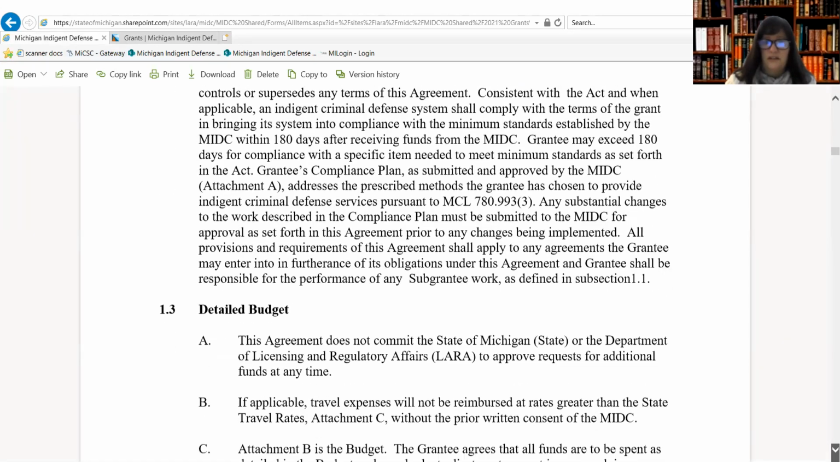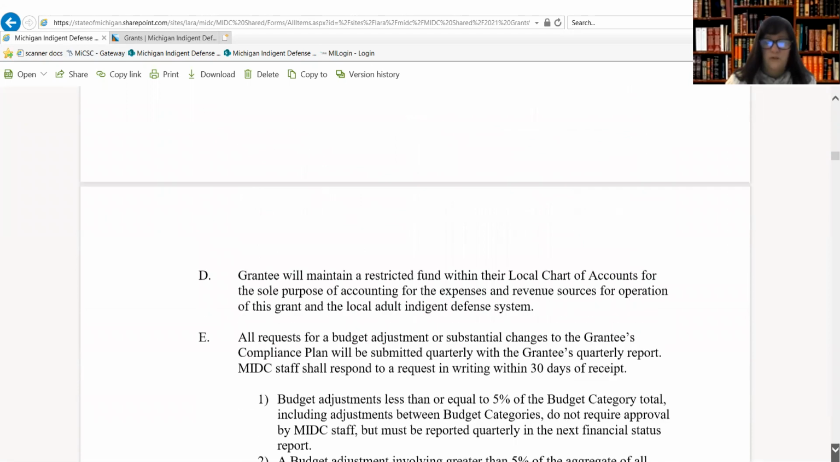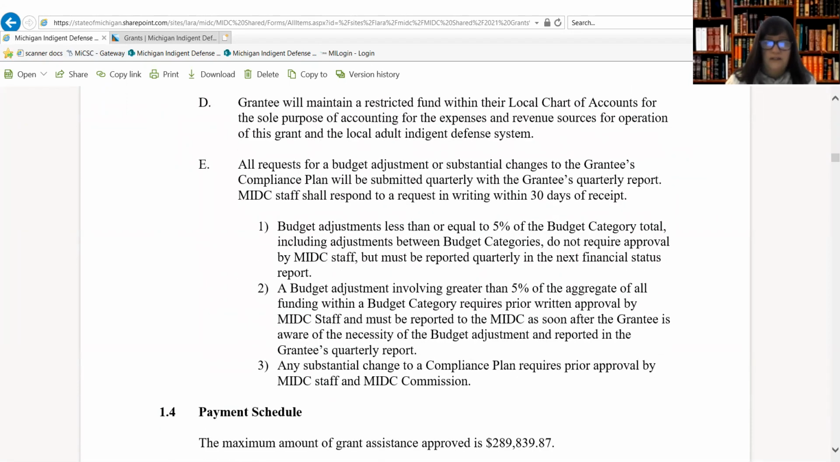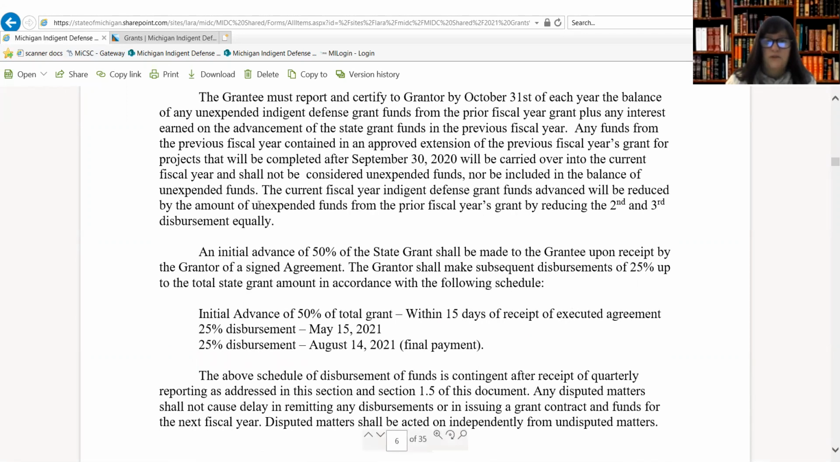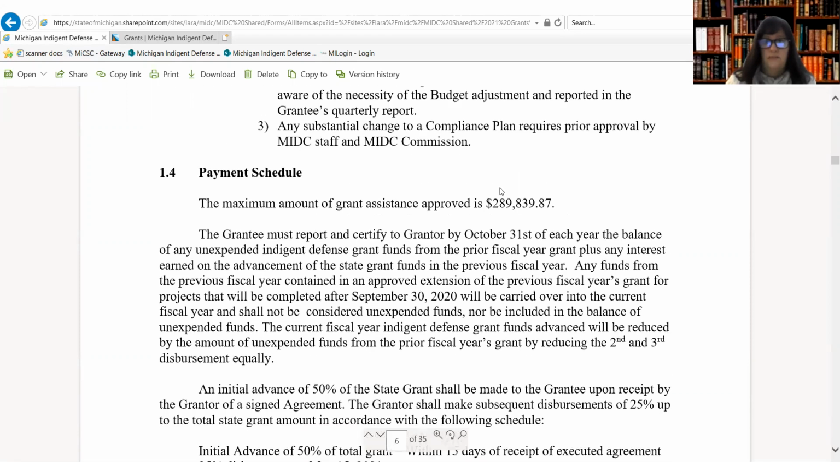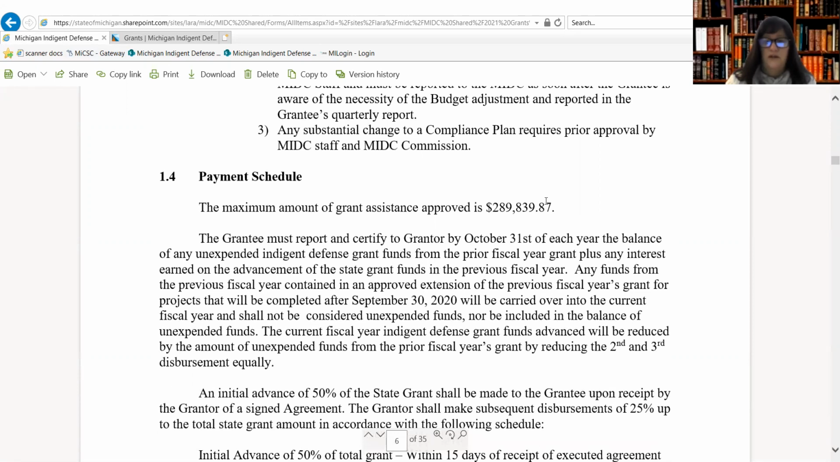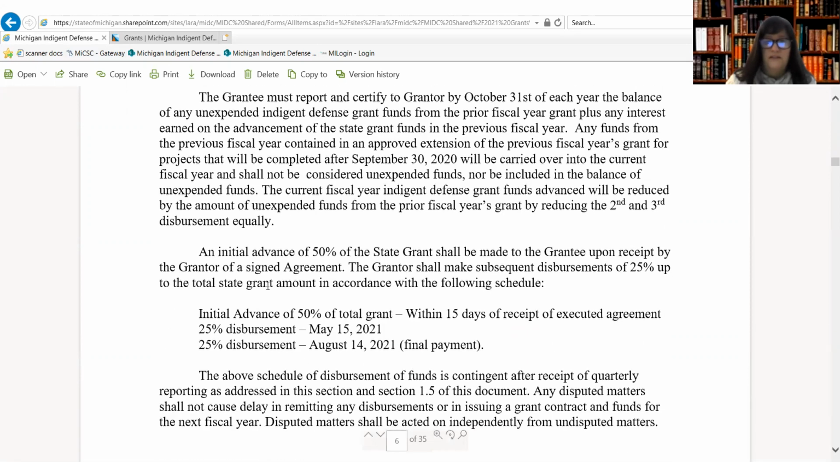The contract itself identifies your statement of work, which is your compliance plan. But I wanted to bring to attention the payment schedule here, as mentioned earlier, that we do the initial advance of 50% of the state grant amount. So the amount that's listed in your contract reflects the face of the contract under the state grant amount. And the MIDC advances 50% of the state funds upon execution of the contract.